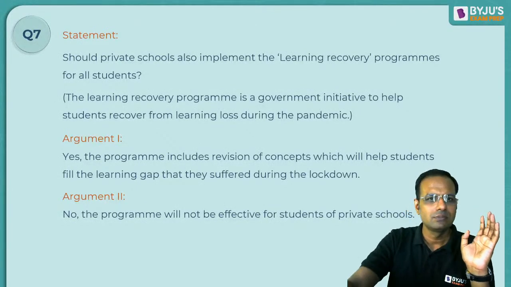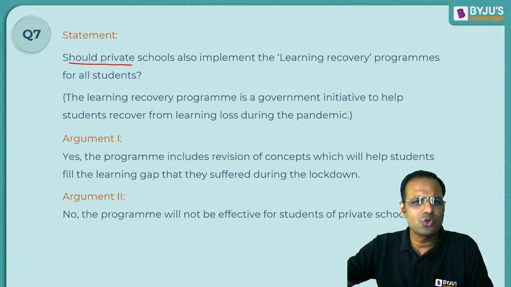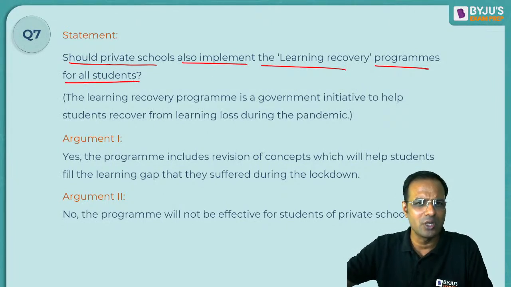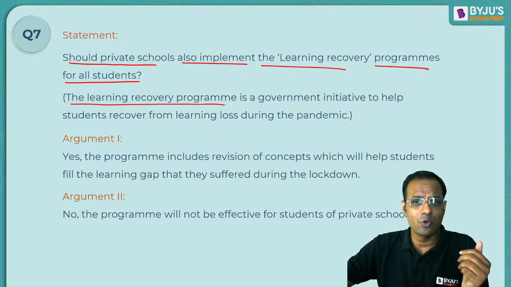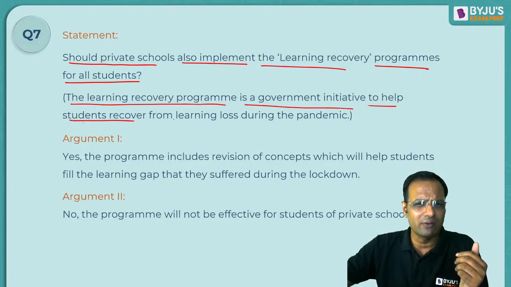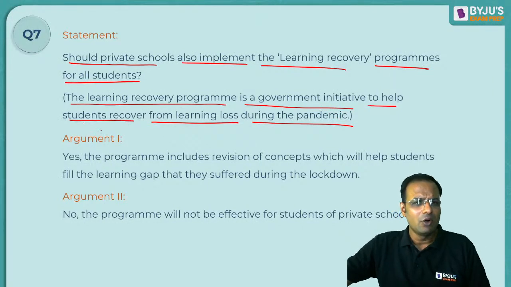Now look. Now you have a statement in front of you: should private schools also implement the learning recovery programs for all the students? Now, what is this learning recovery program? The learning recovery program is a government initiative to help students recover from learning loss during the pandemic. Good step, isn't it? What is the argument?